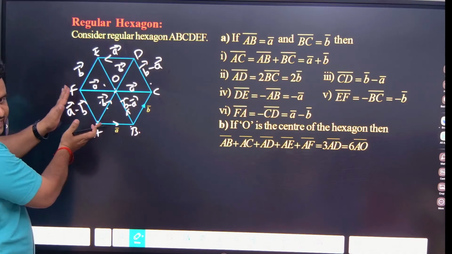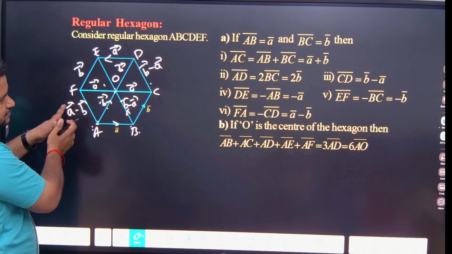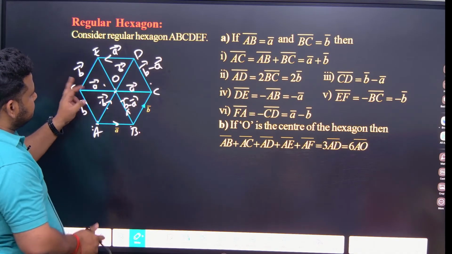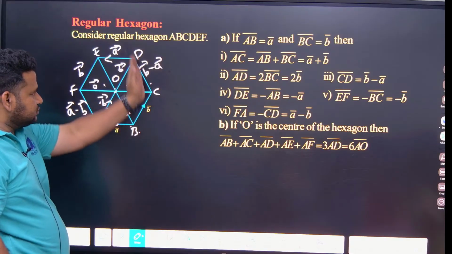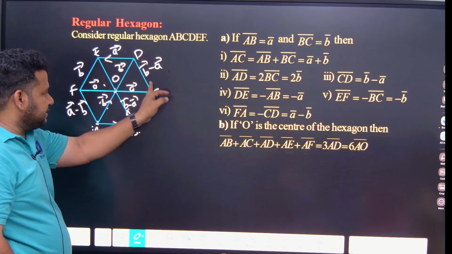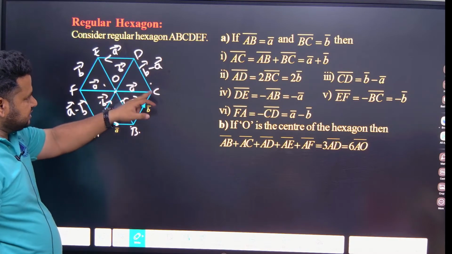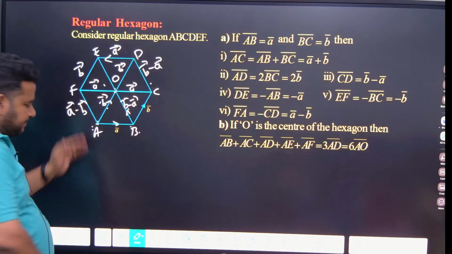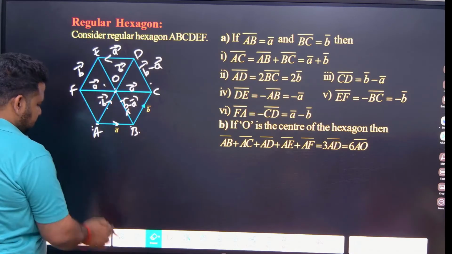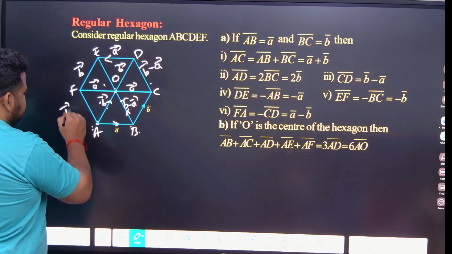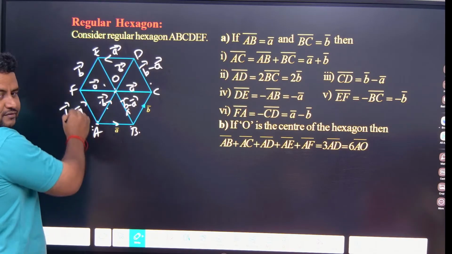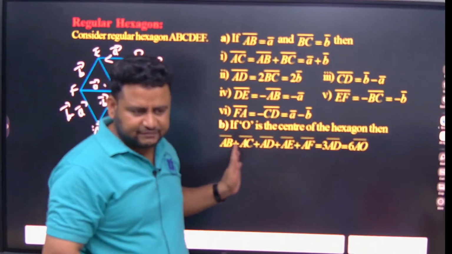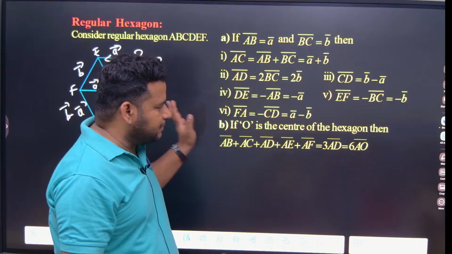Here also we should apply the triangle only. FA we should take as A minus B. Okay, FA will be minus CD. Because this and this are parallel. Here we have made a mistake. CD is like this, but FA is coming like this. So this will be same as B minus A. Let me write it as B minus A only, parallel to this. This is AF, but it is FA, negative sign. Understood? From the figure, understood how to get everything? So if they ask any question, you will be able to solve it.